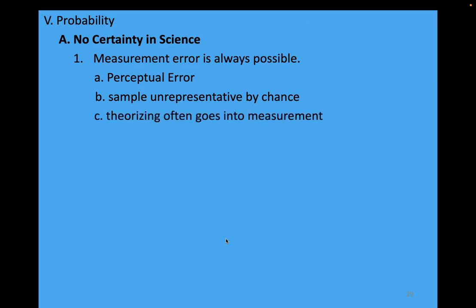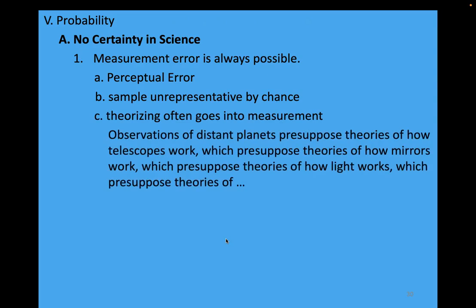Another reason why measurement error is always possible is because theorizing often goes into measurement. So, for example, observations of distant planets presuppose theories of how telescopes work. After all, we don't observe those distant planets directly, we observe them through telescopes. And in order to make sense of the observations we make when using telescopes, we have to have some theory about how exactly telescopes work. And the theory about how telescopes work presupposes theories about how mirrors work, and those theories presuppose theories about how light works. This point will become important when we think about confirmation and disconfirmation, but I'm going to leave it there for now.